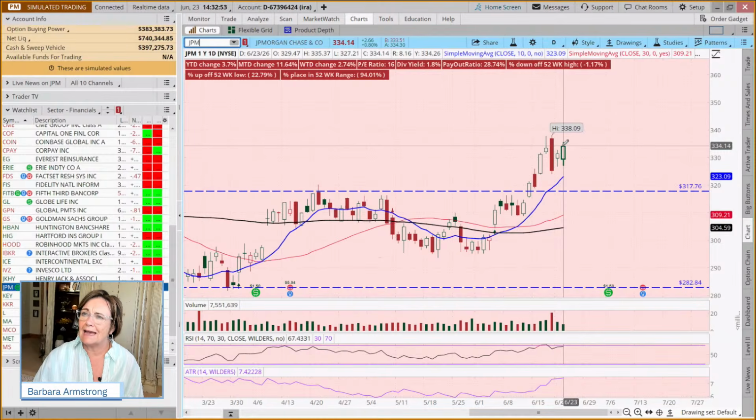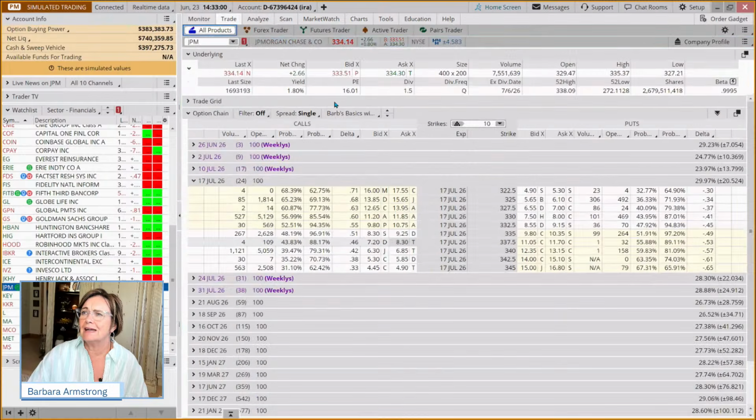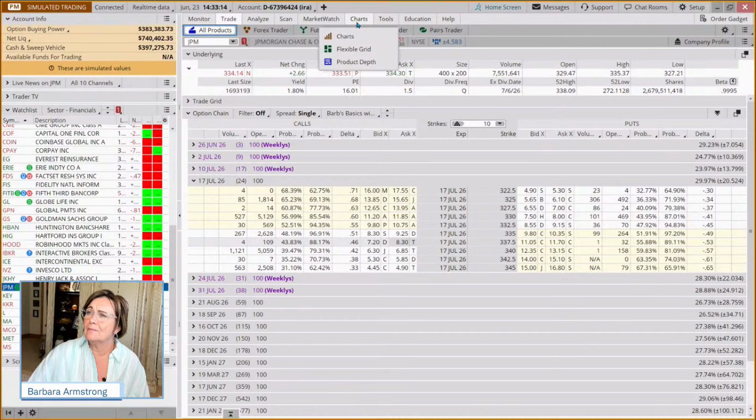So if we wanted to add JP Morgan and just do it as a trend trading stock, if we come to our trade tab, even in spite of the fact that it's a $334 stock, it has a price earnings ratio of 16, and it does pay a dividend of 1.8%. And so we could say, well, 25,000 divided by our 334, we could buy 75 shares.